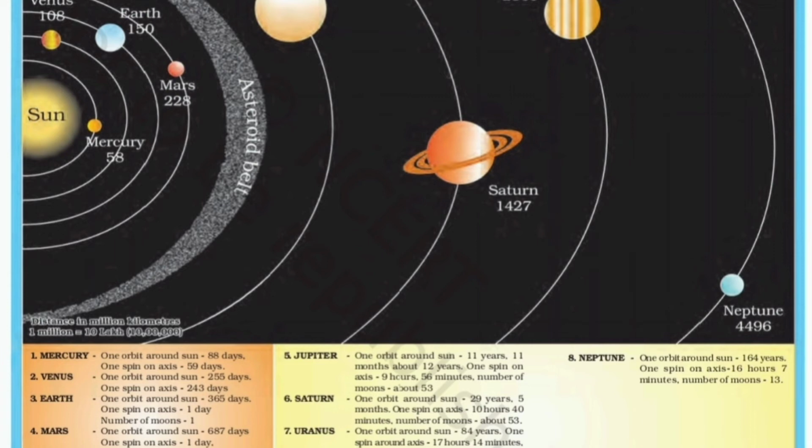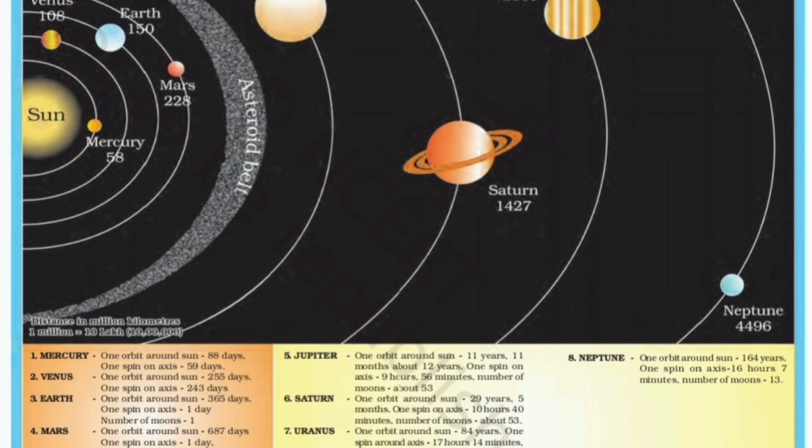Now here in this picture you can see the rotation and revolution period of each of the planets. Beginning with Mercury, one orbit around the sun, that is the revolution period, is 88 days, and one rotation, that means one spin around its own axis, is 59 days. Now Venus, one orbit around the sun is 255 days and one rotation period is 243 days. Earth, one orbit around the sun is 365 days, that is 1 year for us, and one spin on its axis is 1 day. Number of moons for Earth is 1.